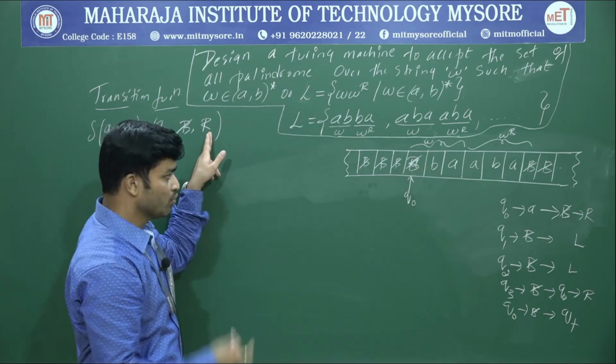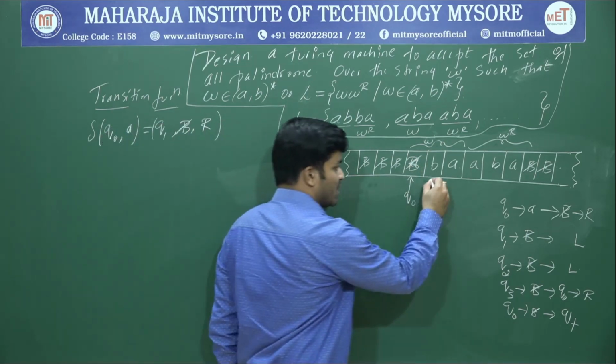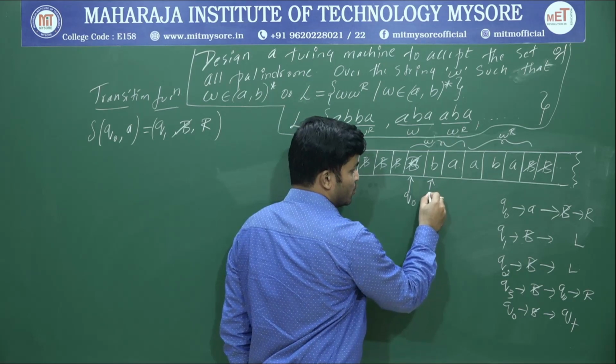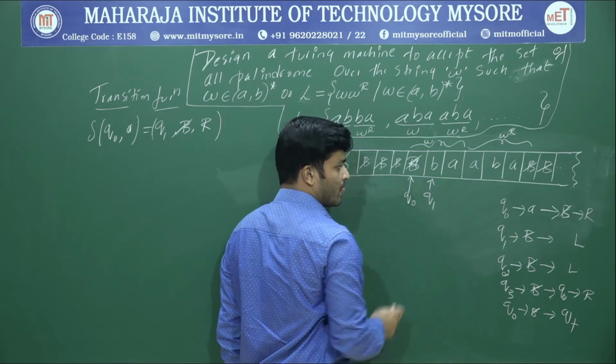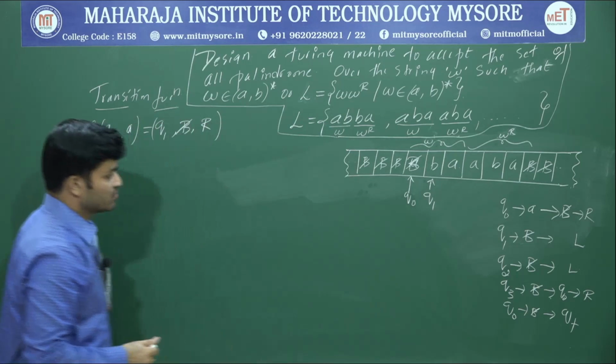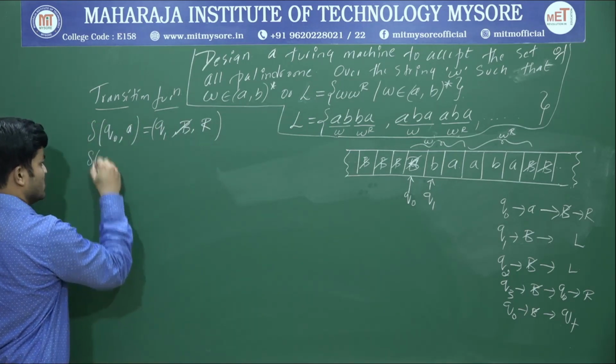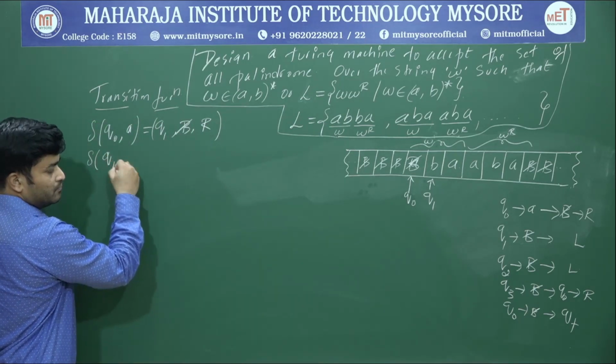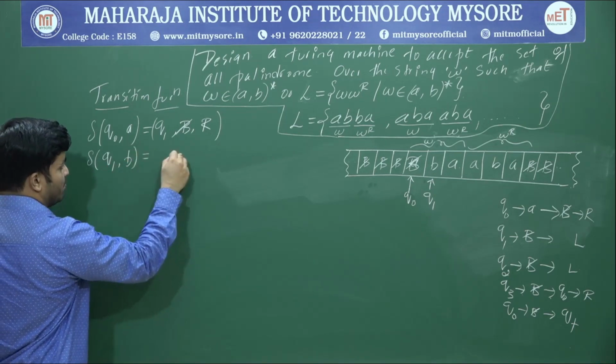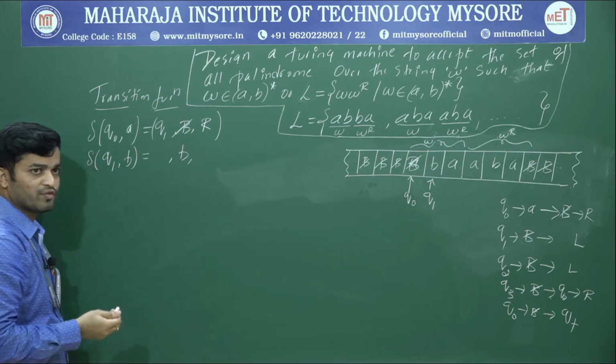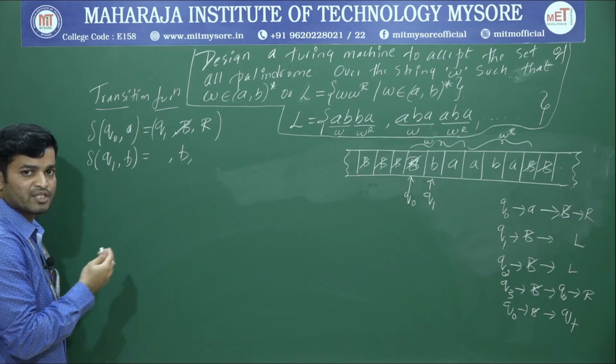Okay, then I will start moving to the right hand side. It will come over here by changing state to Q1. Okay, so next, what's the next transition? Delta of Q1 comma B. So for Q1 comma B, we are going to maintain that B as it is, because the first symbol was replaced with a blank space.